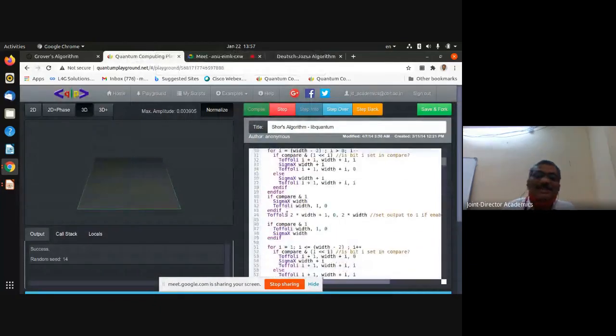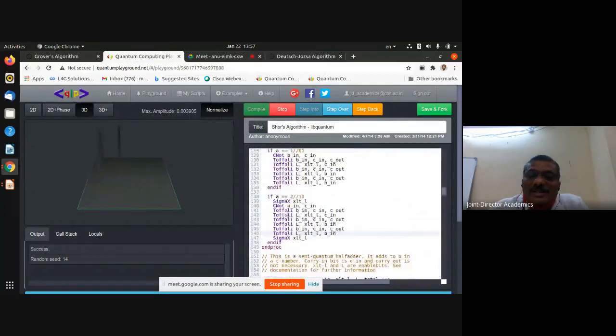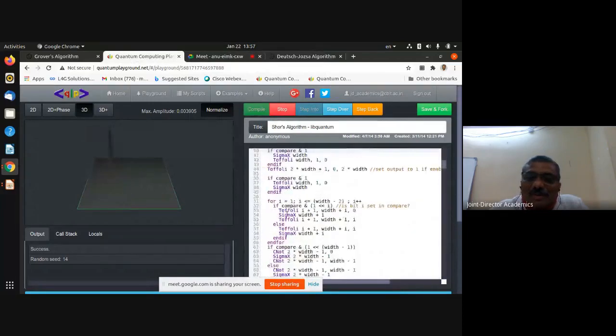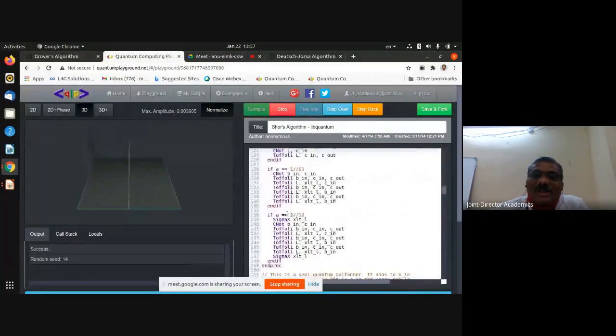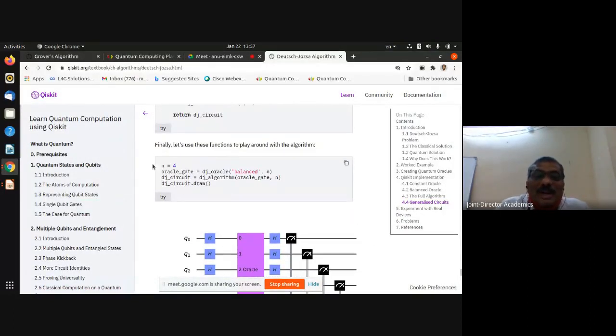I just want to show you a flavor. If you go to IBM Qiskit, a lot of ready-made programs you can find. You can write your own code. You can create circuits like this algorithm. This is the output created by this program on the IBM platform. If you compile this, it will also work.